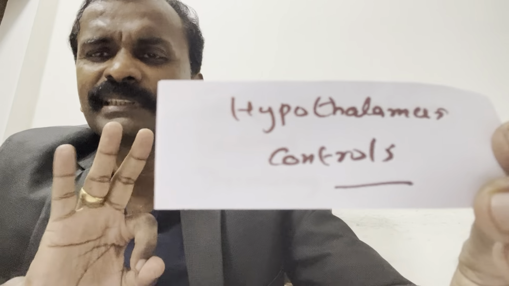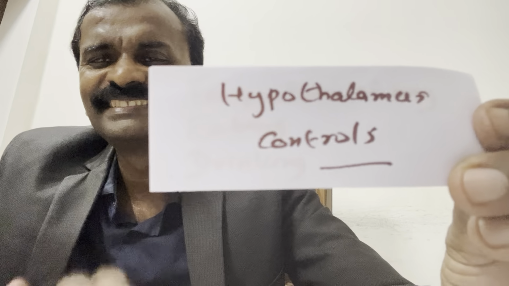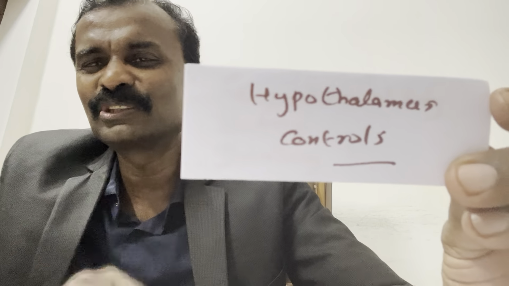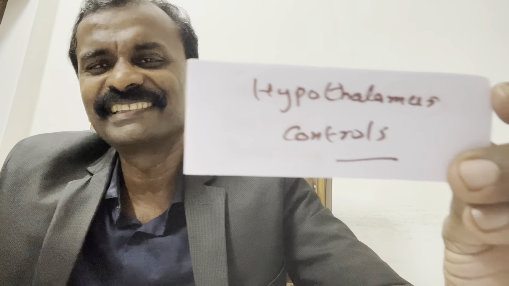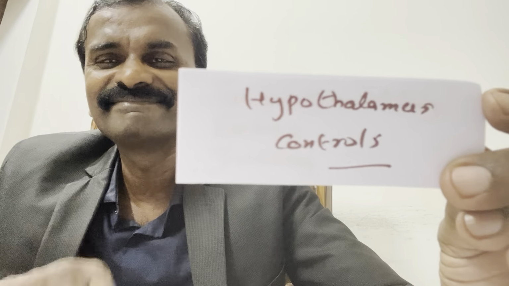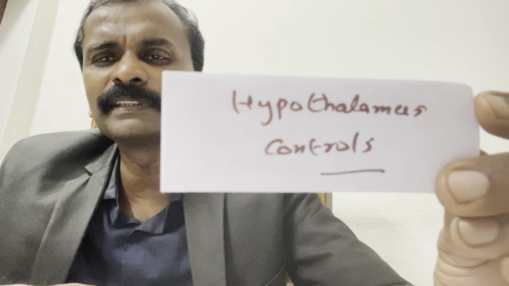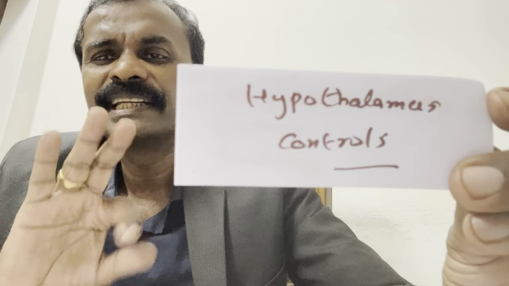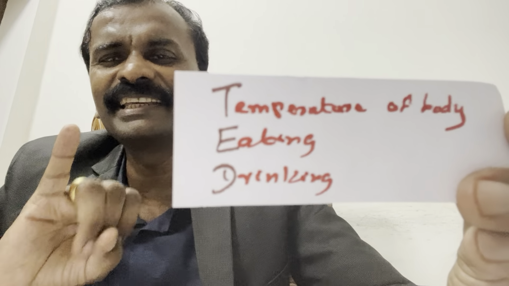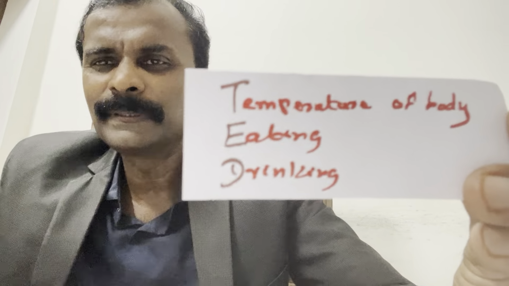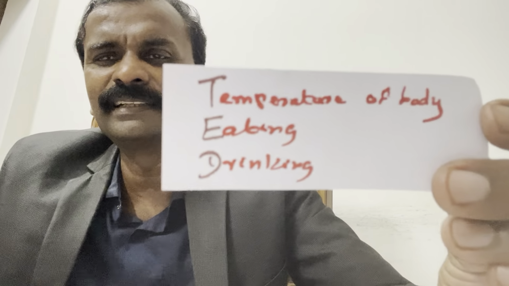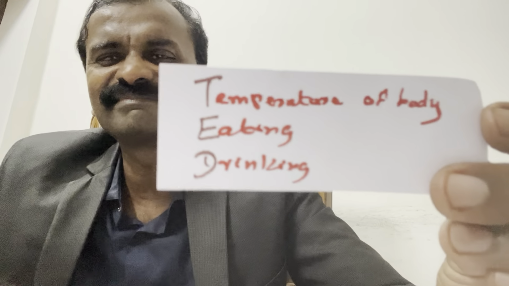So hypothalamus controls three things, no? Any idea? Now itself you are forgetting. So tomorrow evening, almost you will forget everything. That is why seven days of continuous recall. Hypothalamus controls what? TED. Even I am remembering the TED: temperature of body, eating, drinking. Definite question. This time they will ask this.